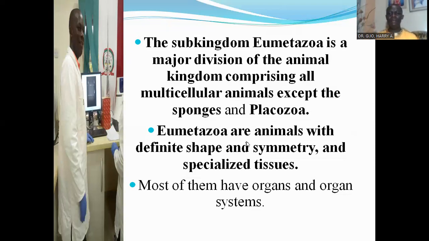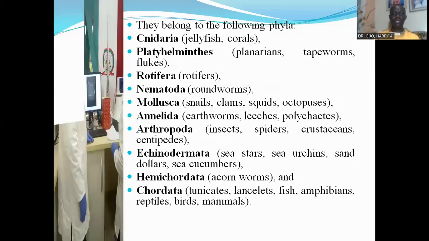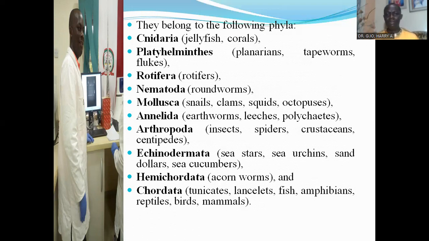Most of them have organs and organ systems. These organisms are classified into the following phyla: the phylum Cnidaria, the phylum Platyhelminthes, the phylum Rotifera, the phylum Nematoda, the phylum Mollusca, the phylum Annelida, the phylum Arthropoda, the phylum Echinodermata, the phylum Hemichordata, and the phylum Chordata.